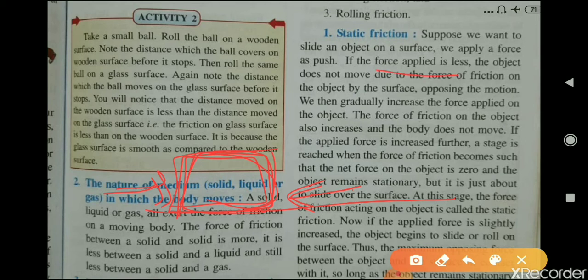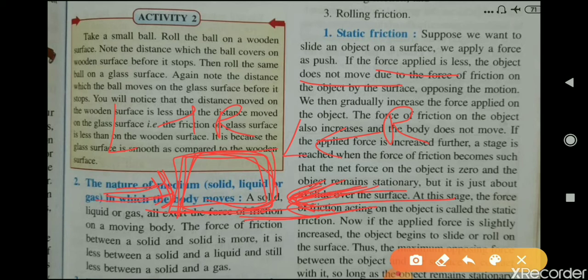If you are applying the force from left to right, this opposing friction force will act in the right to left direction.